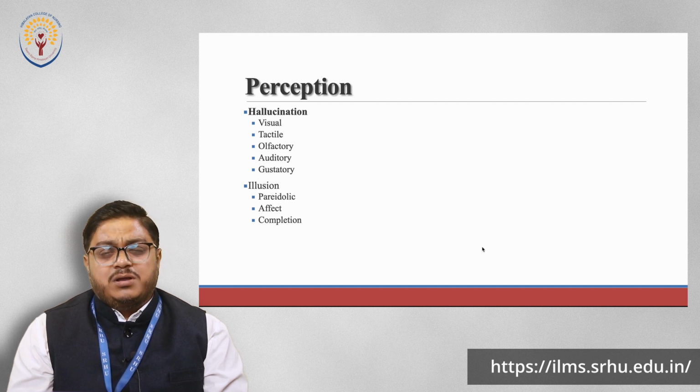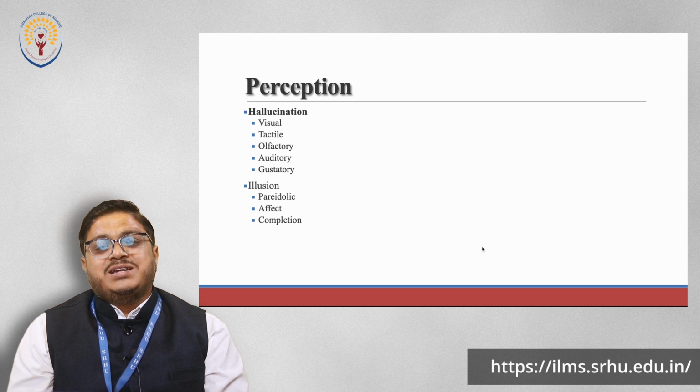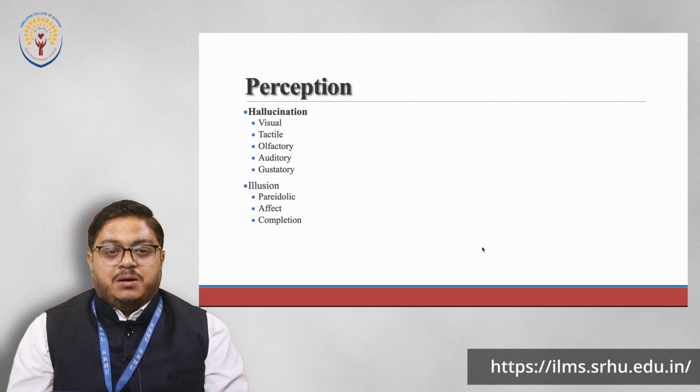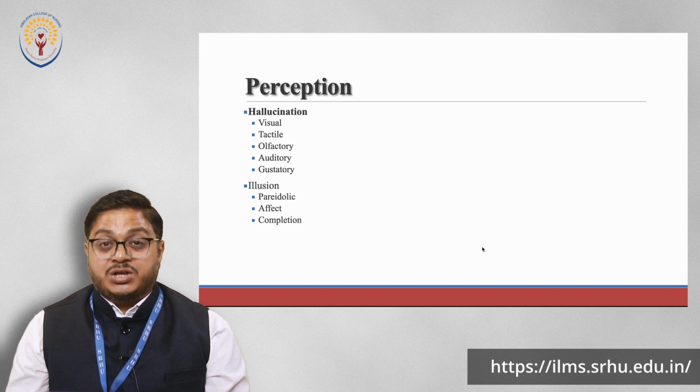It is very common, and this illusion usually happens when there is a heightened state of emotion. When we are emotionally very charged, many times we will get these types of illusions. There are other types of illusions also. The first type is affect illusion, which usually happens when we are very emotionally charged up.